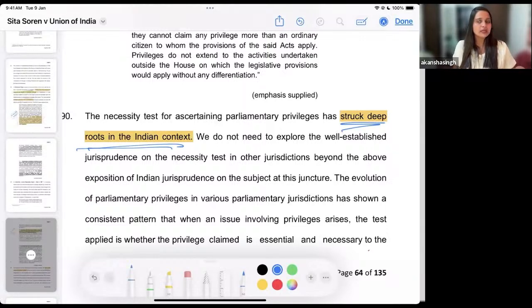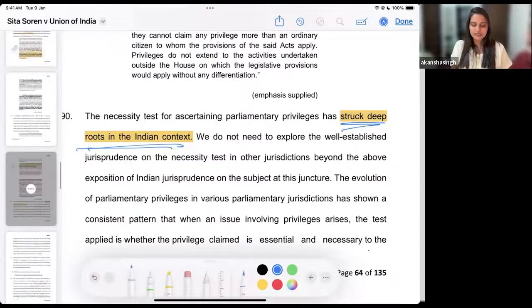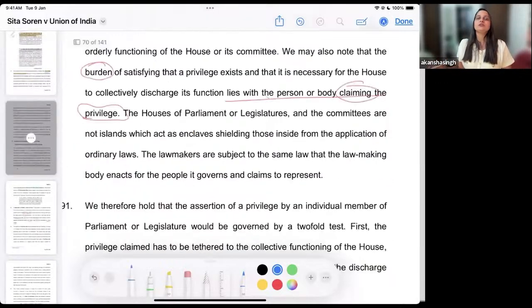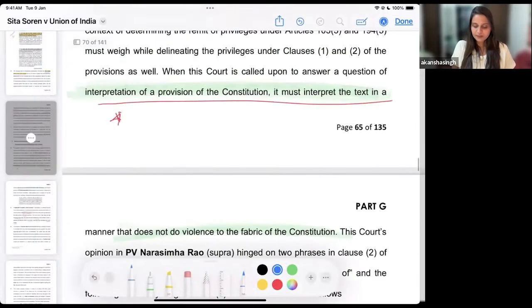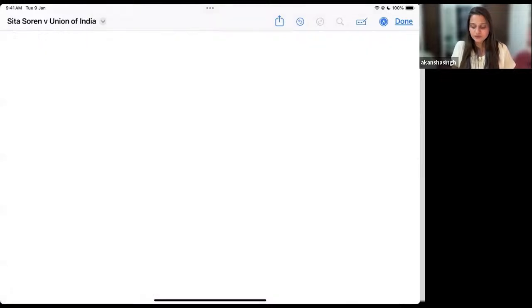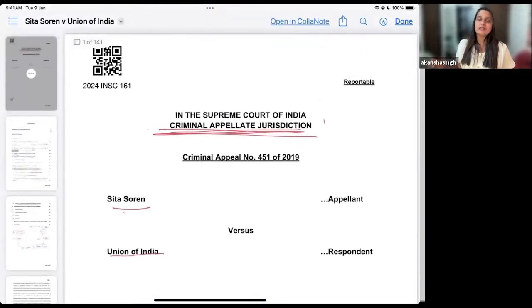Even though it doesn't exist in other jurisdictions, we have to apply it, and we have to accordingly assess our immunities in the context of this particular test. Very important: the interpretation of a provision of the constitution has to be seen as to whether it is violating the fabric, the essence or idea, of the constitution.